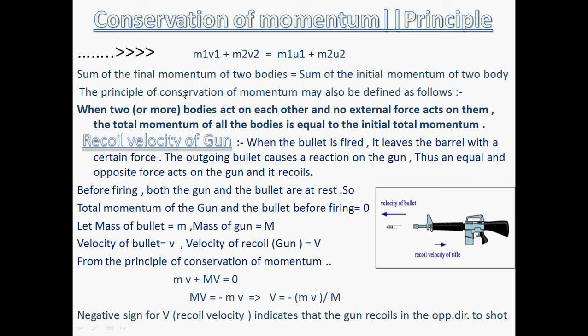Okay, students. So in this way, we can understand the principle of conservation of momentum in our particular terms can be defined as follows: when two or more bodies act on each other and no external force acts on them, the total momentum of all the bodies is equal to the initial total momentum.